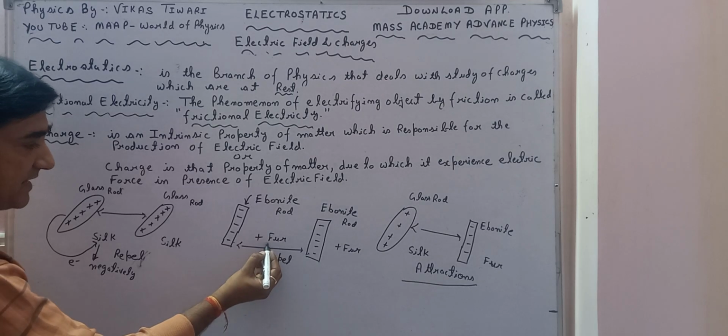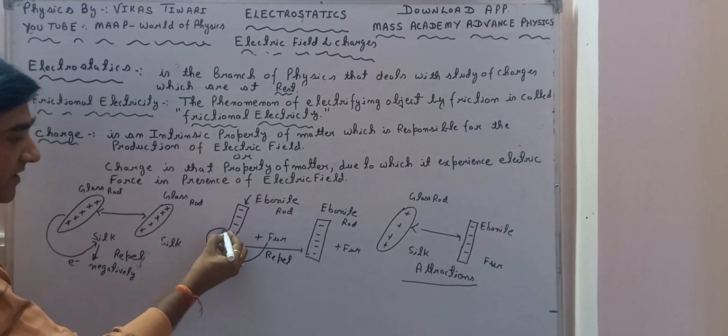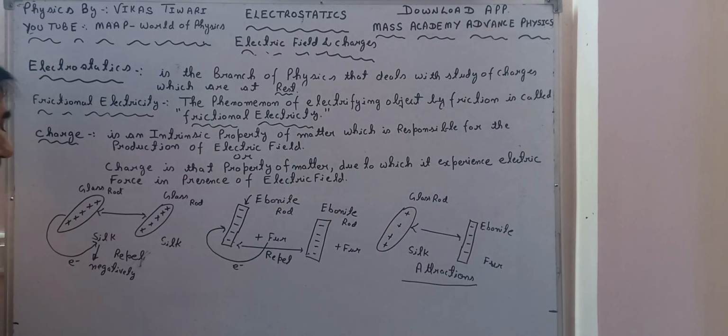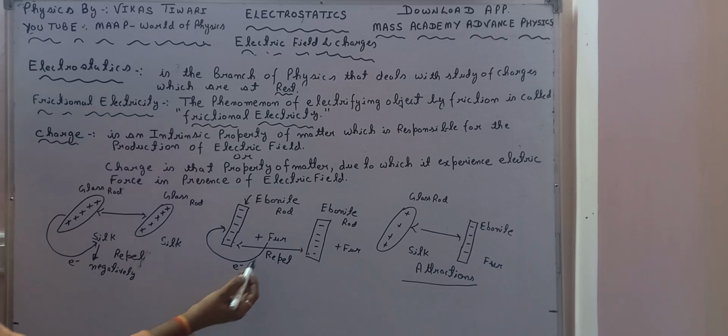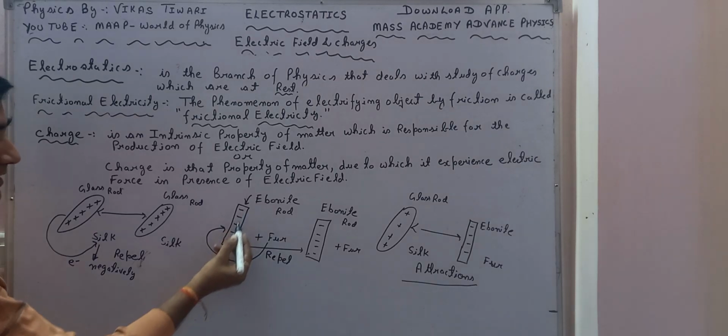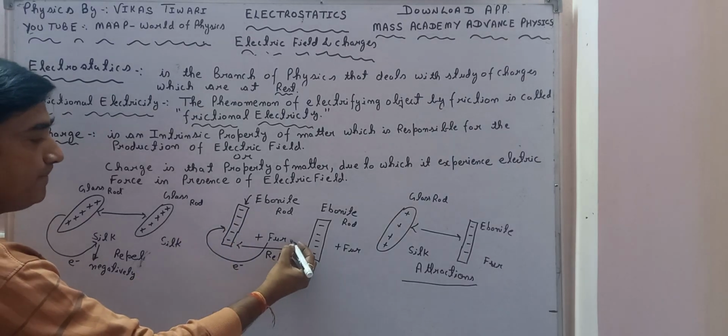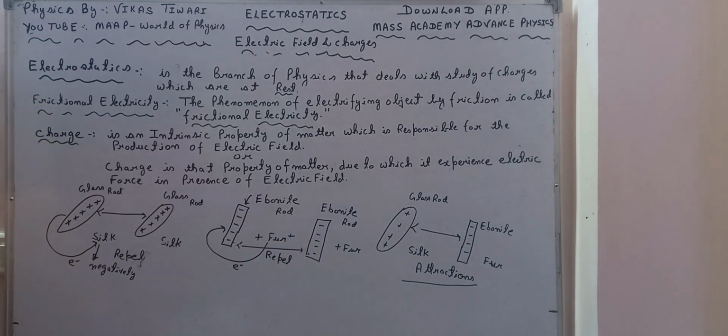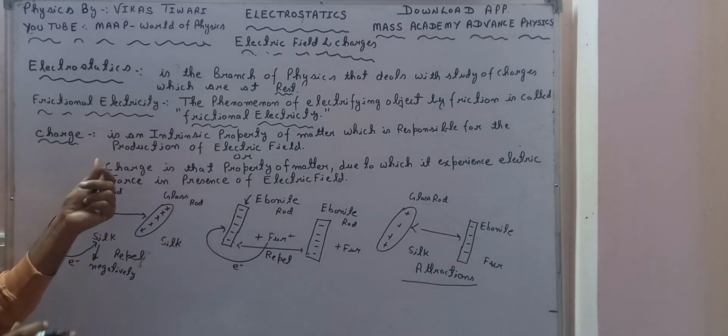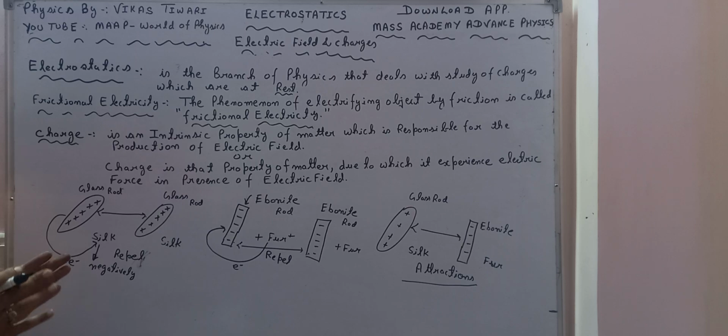Some electrons have been transferred from the fur to the ebonite rod. So the electrons are moving, they get transferred to the ebonite rod, so it becomes more negatively charged, and this fur becomes positively charged. So this is basically what I am going to tell you, that transfer of electrons takes place in this frictional electricity.